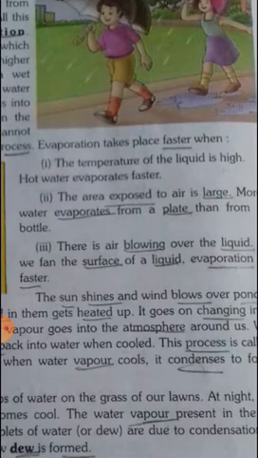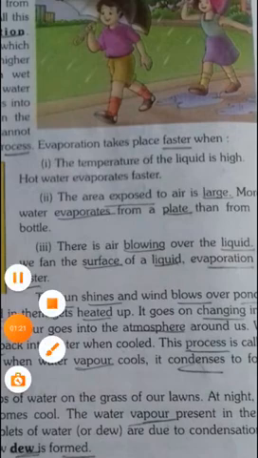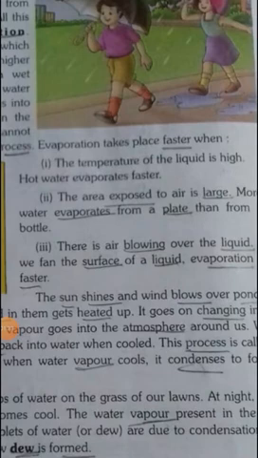If we fan the surface of a liquid, evaporation is faster. What it means? Yes, if we switch on the fan, the evaporation is faster.